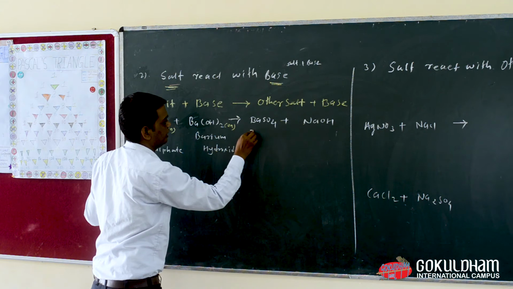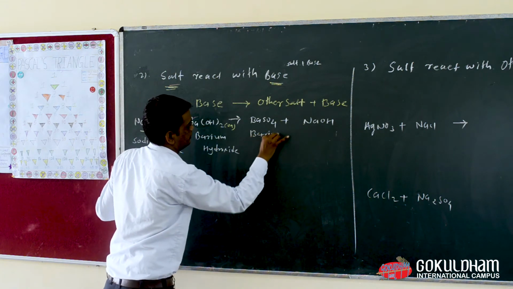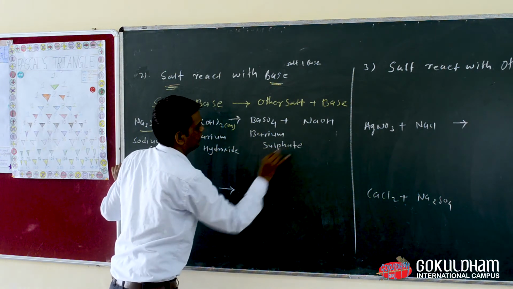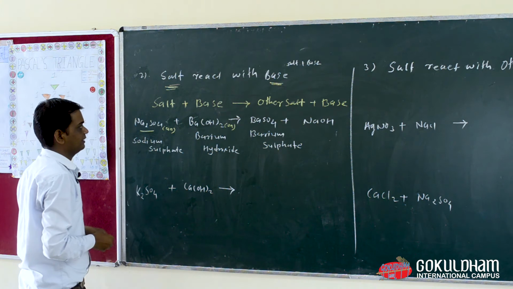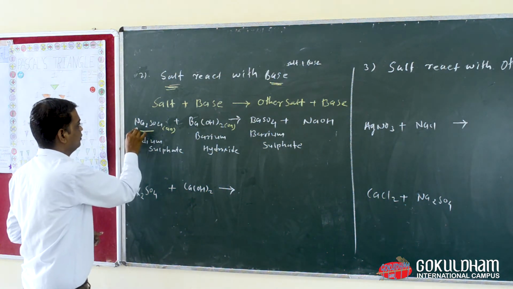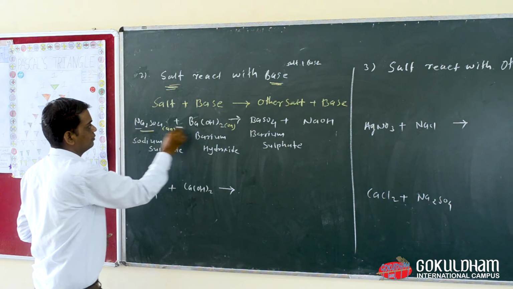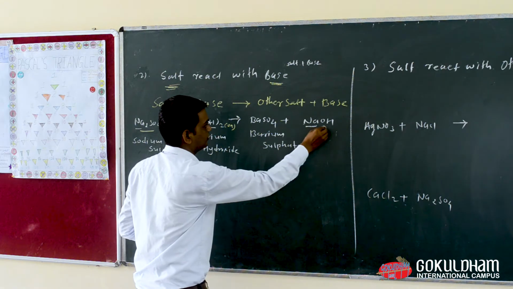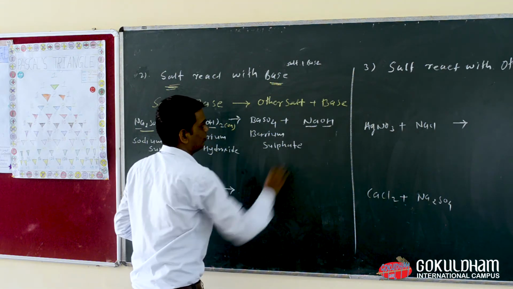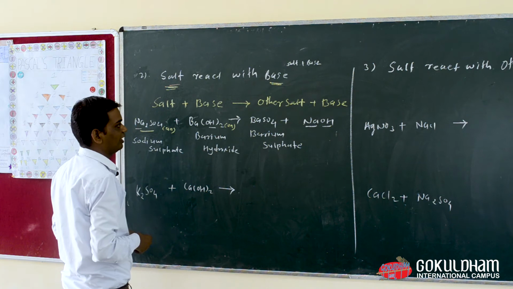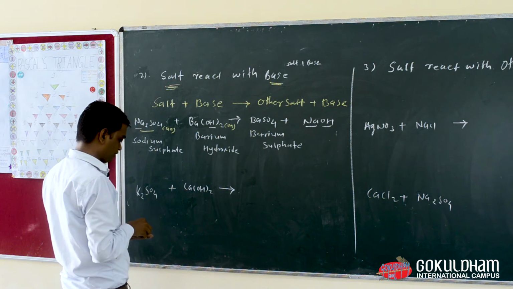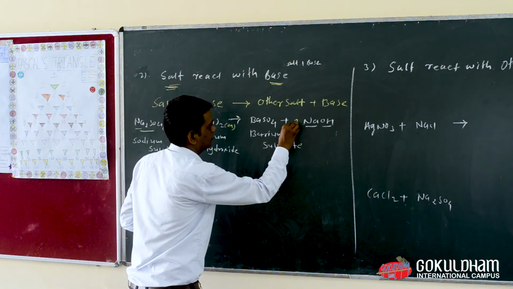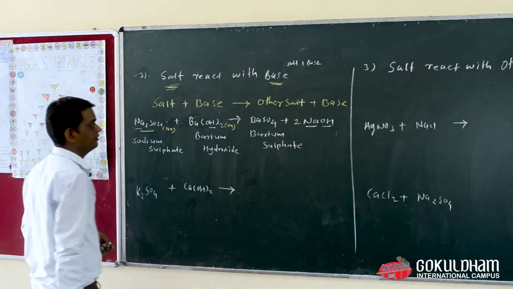We get an aqueous solution of BaSO4, which is known as barium sulfate. Now everyone look here at the left-hand side and right-hand side. On the left-hand side we have 2 sodium and 2 OH, but on the right-hand side we have only 1 Na, that means sodium, and one O and H, that means oxygen and hydrogen. So we need to balance this equation. When we write 2 here, our equation is balanced.